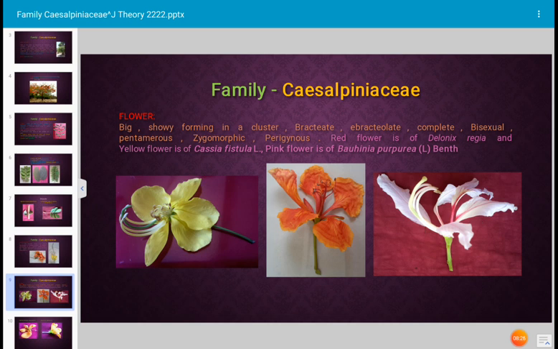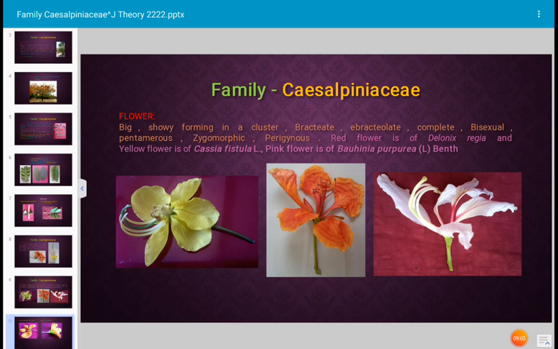And flowers are perigynous. What is perigynous flower? In perigynous flower, the thalamus is concave or saucer shaped. In such cases, the ovary is half superior or half inferior. All floral units are situated around the ovary. And here photographs are given. In the middle photograph, the red colored flower is the flower of Delonix regia. To the left side, the yellow colored flower is the flower of Cassia fistula. And to the right side, the pink colored flower is the flower of Bauhinia purpurea.